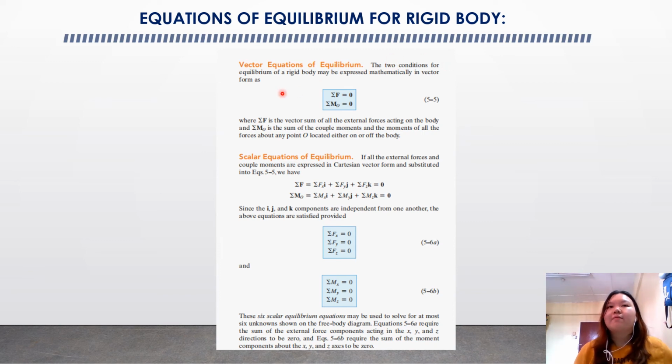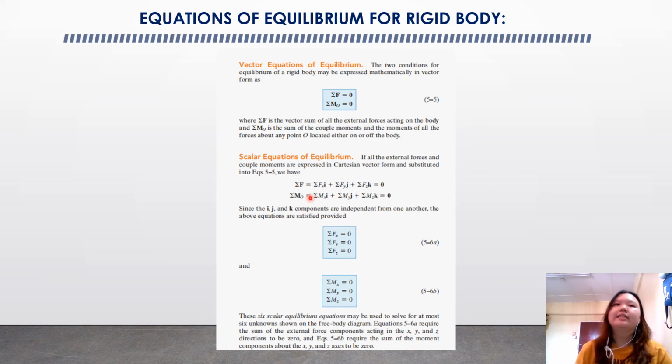The first one is the vector equation of equilibrium, which is the sum of F equal to 0, the sum of MO equal to 0, where the sum of F is the vector sum of all the external forces acting on the body, and the sum of MO is the sum of the couple moments and the moments of all the forces about any point O located either on or off the body.